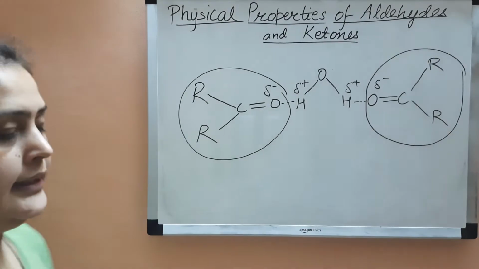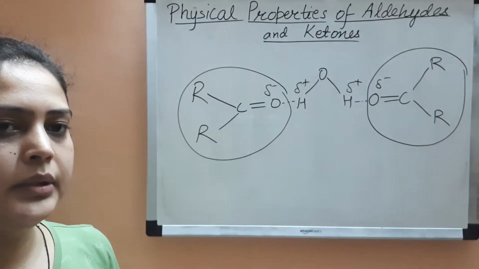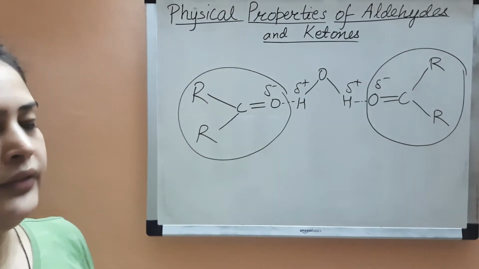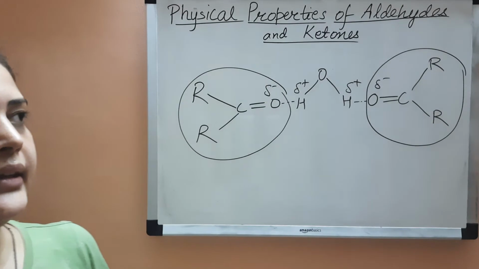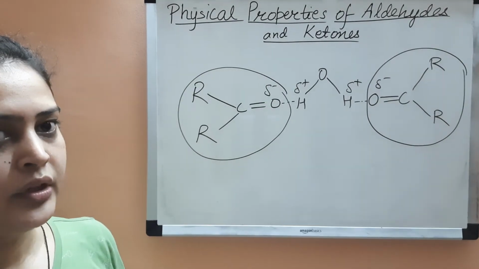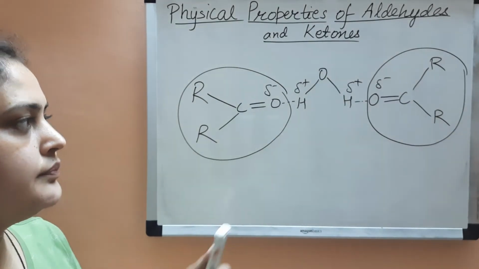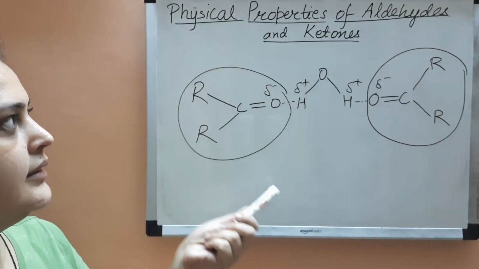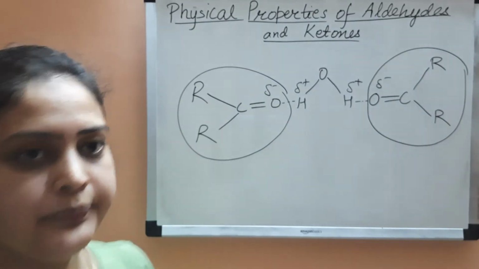But the higher aldehydes and ketones are not soluble in water. They are soluble in organic solvents. In fact, all aldehydes and ketones are soluble in organic solvents, like benzene, ether and chloroform. These are organic solvents in which these aldehydes and ketones can be dissolved.